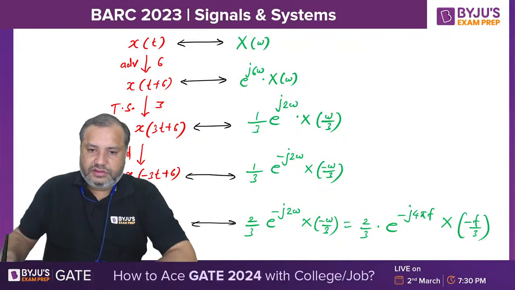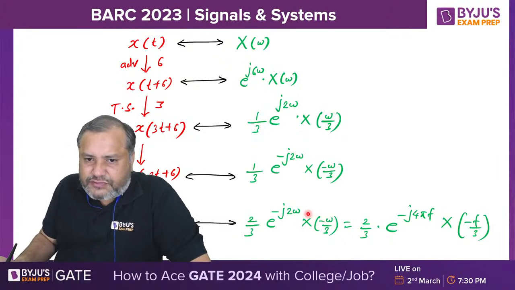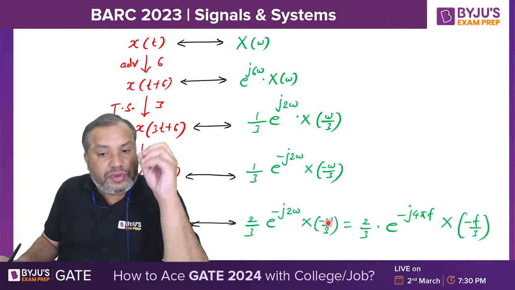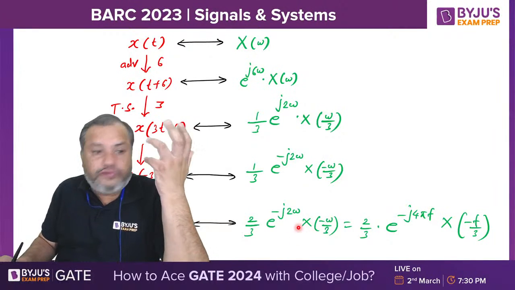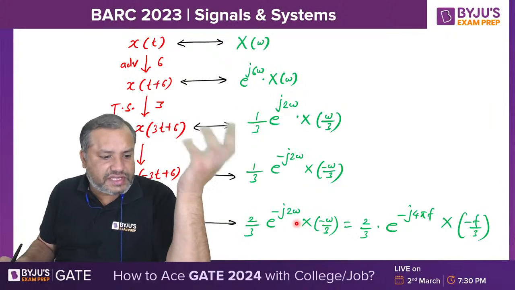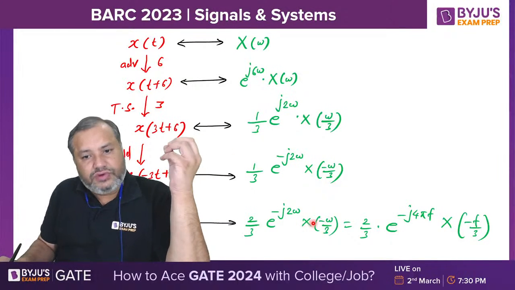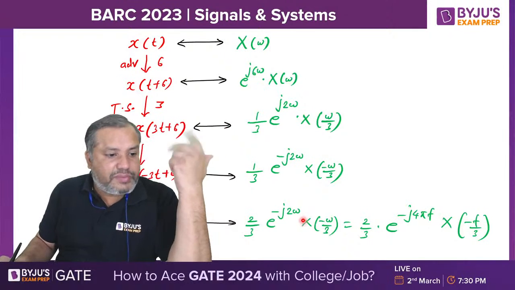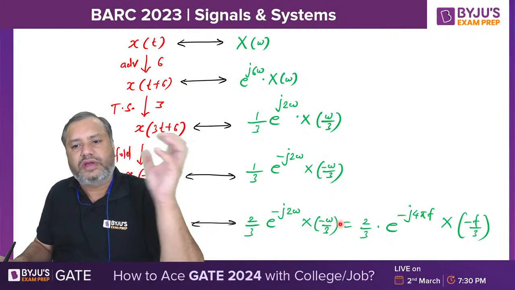Whenever this function X is an arbitrary function, we just replace omega by f. But if this is a known function, sine, cos, rect, sinc, in that case you need to replace the argument by 2 pi f. But if it is an unknown arbitrary function, just replace omega by f.